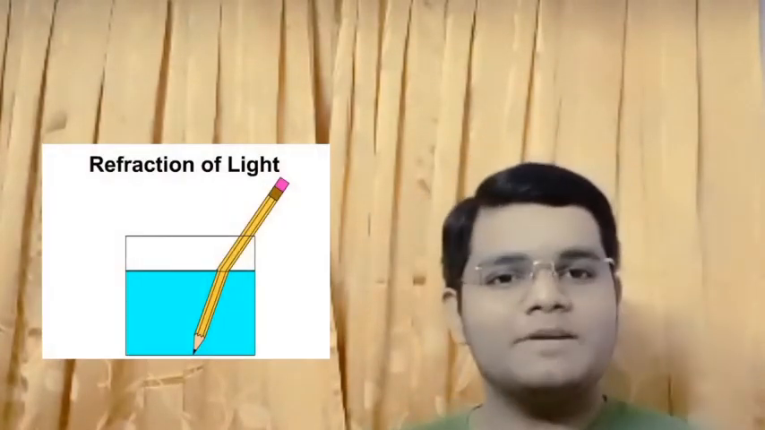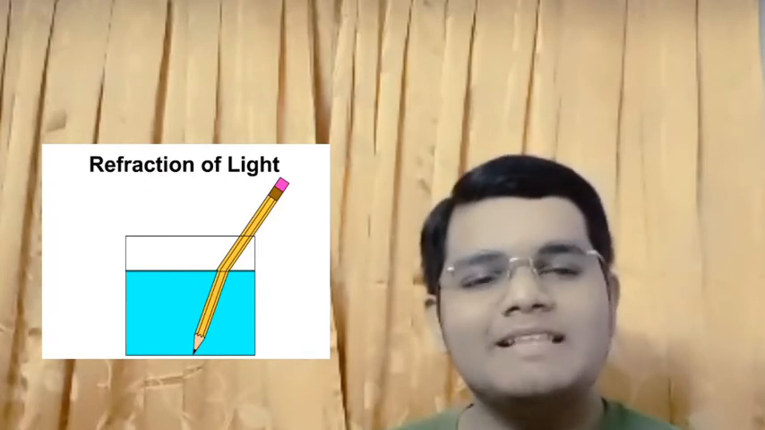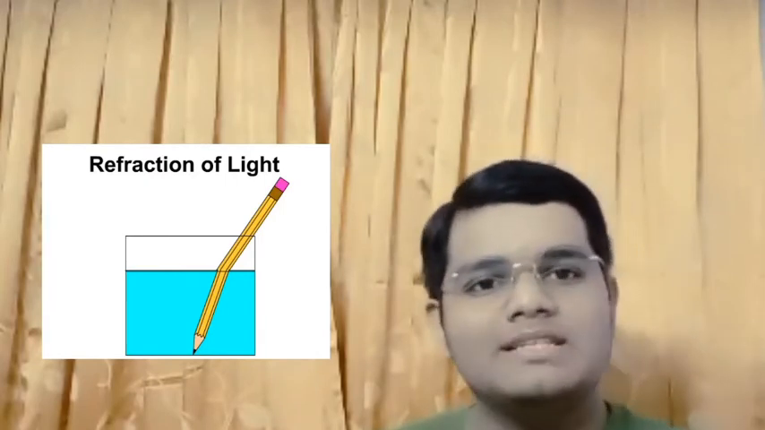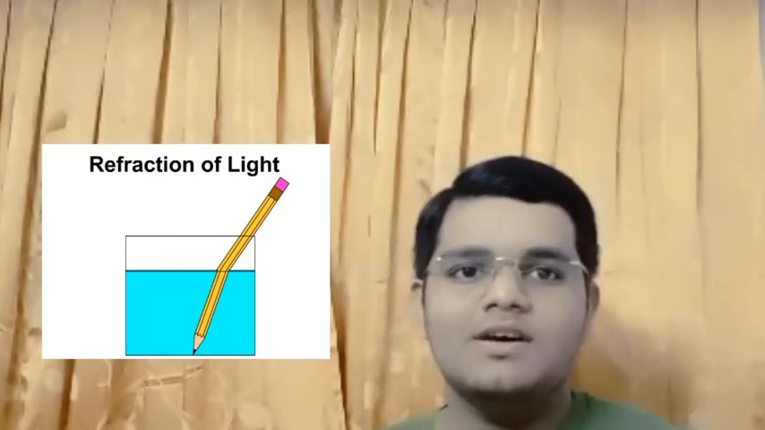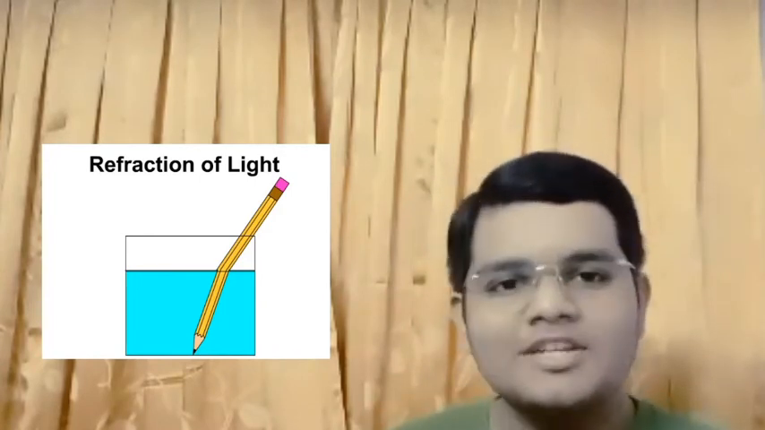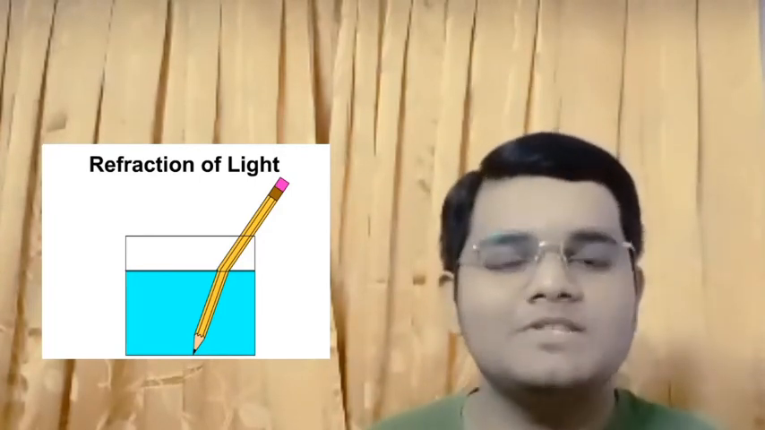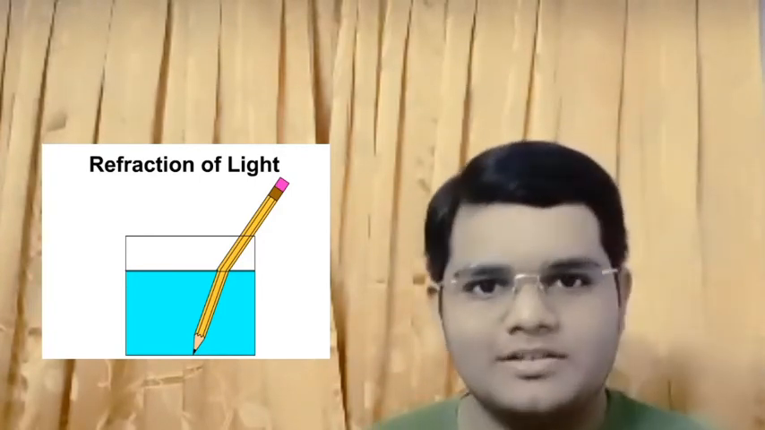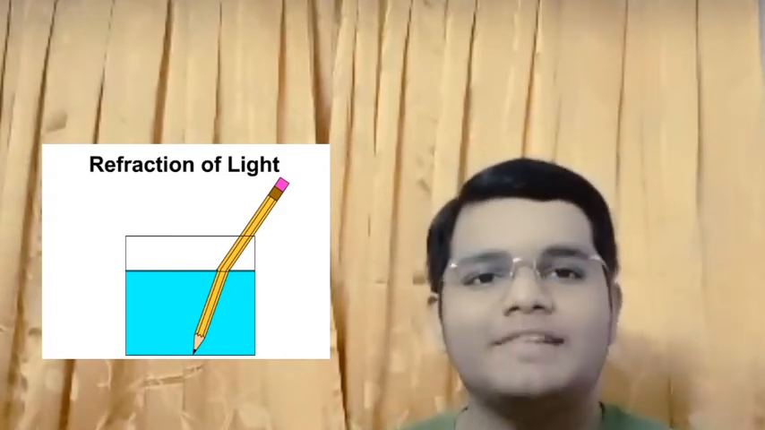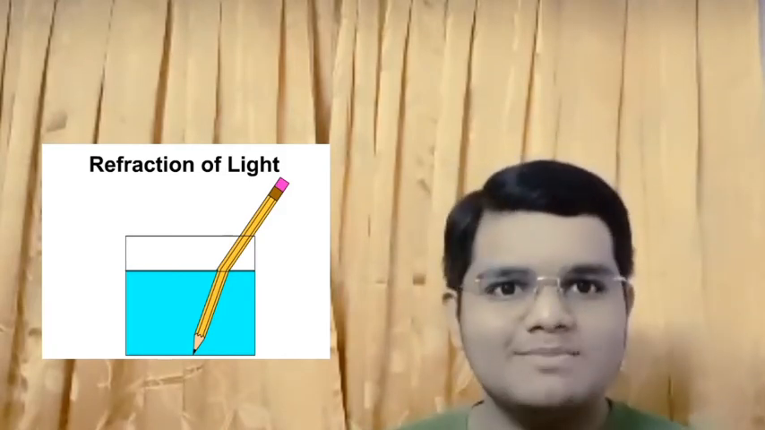Just see in this picture right here that the pencil bends when it is kept in the glass of water. So why does this happen? Refraction is basically the change of the speed of light and its direction. The direction of light changes when it passes from one medium to another.